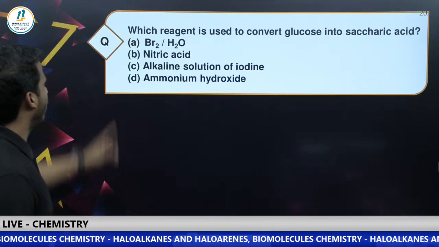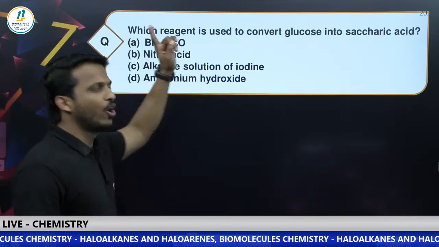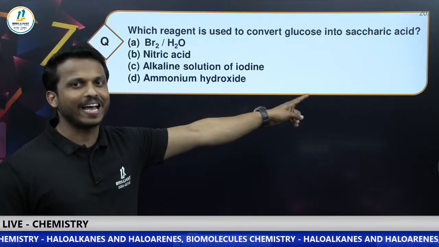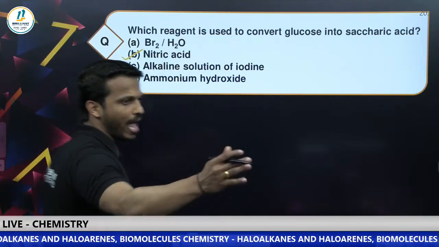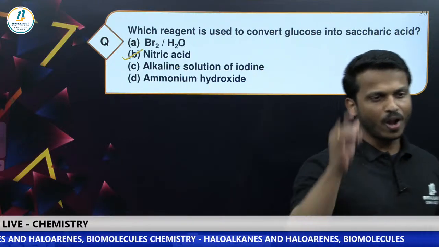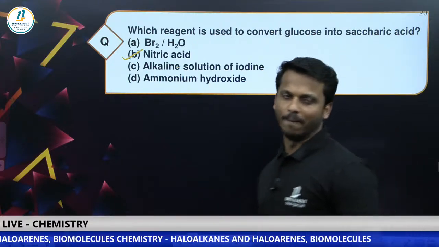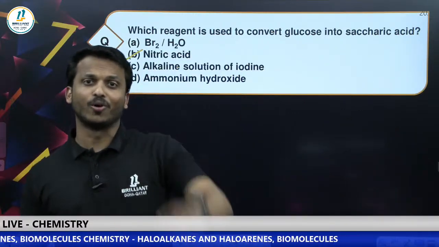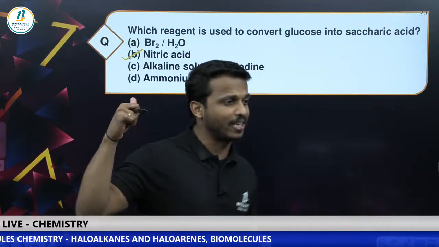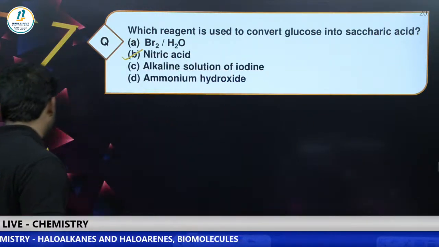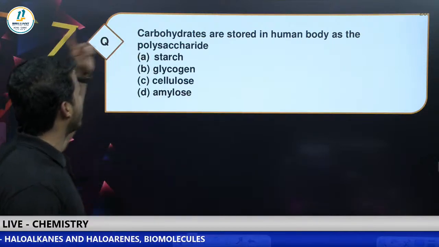Next question, which reagent is used to convert glucose into saccharic acid? Already I told you that it is nitric acid. Yes, dear all, glucose when reacted with concentrated HNO3, nitric acid, will give saccharic acid. That is option B, the correct answer. Yes, go for the next question.